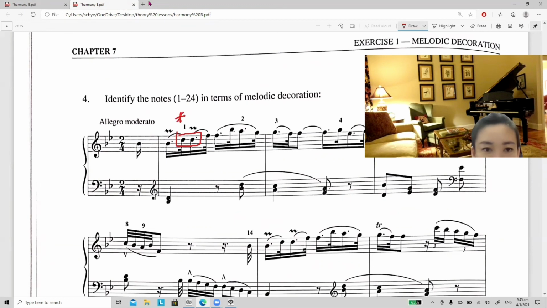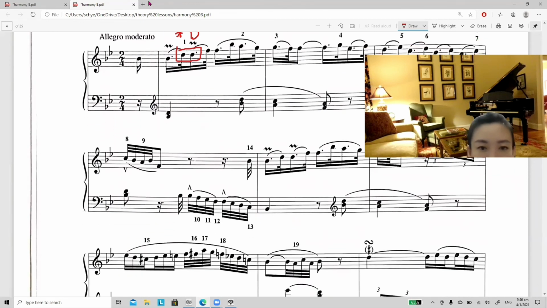Okay, this decoration same as the next note. That means you bring the next D forward, bring it earlier. So when you bring it early, means you anticipate the next note. So number 1, you can call this an anticipation. Okay, so number 1 is anticipation.